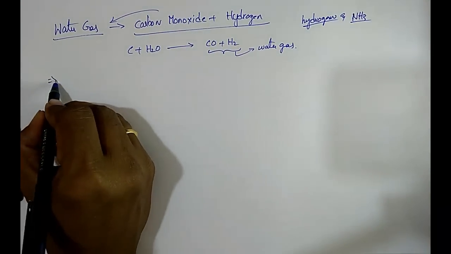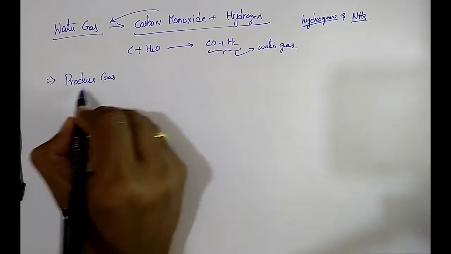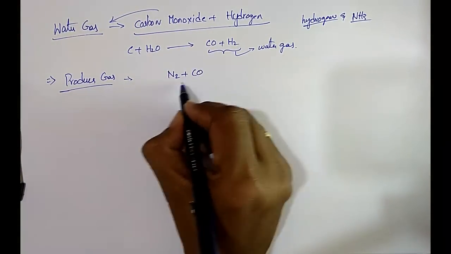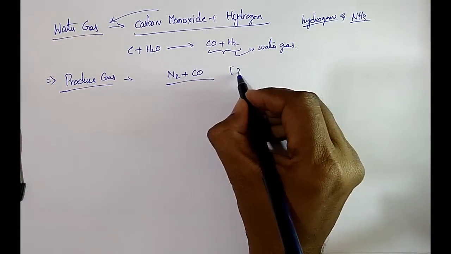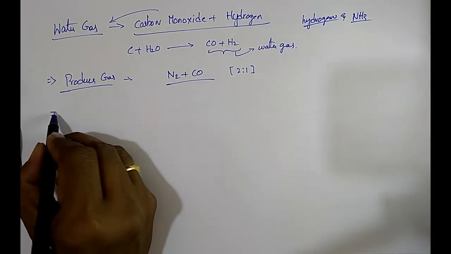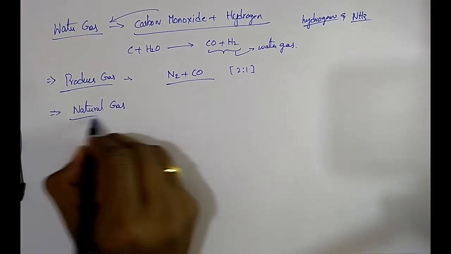And the next gas, producer gas. It is a mixture of nitrogen plus carbon monoxide in the ratio of 2:1. And another gas, natural gas.